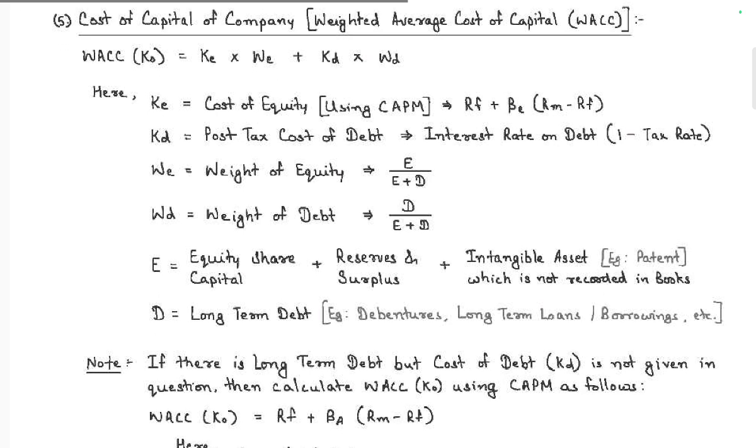Cost of equity is KE equals RF plus beta into RM minus RF. KD is the post tax cost of debt, which is the debt interest rate into 1 minus T. Weight of equity is equal to equity divided by equity plus debt. Equity is equal to share capital plus reserves and surplus minus intangible assets; debt includes long term debt and debentures.